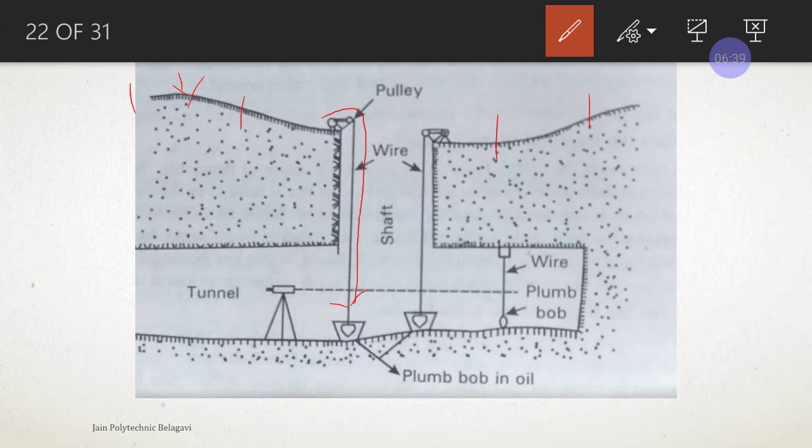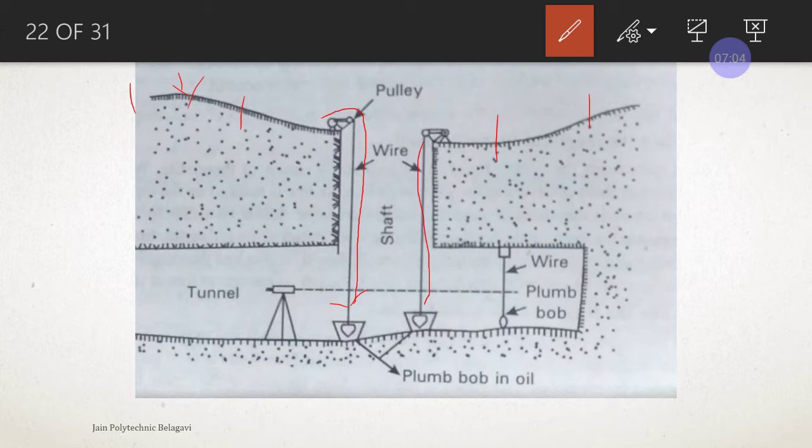Okay, that is brought down here. Once they are brought down, they try to oscillate at a higher frequency. So to reduce that oscillation, we provide a bucket of oil so that it absorbs the vibrations and reduces the shocks.